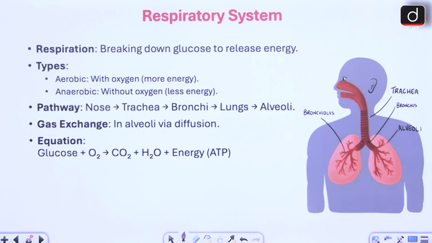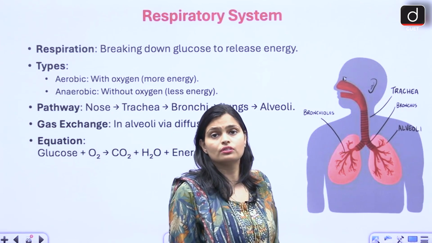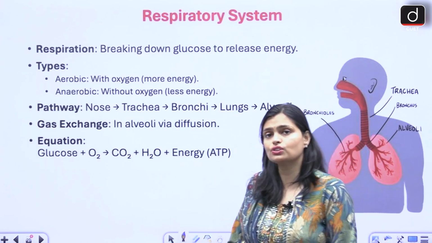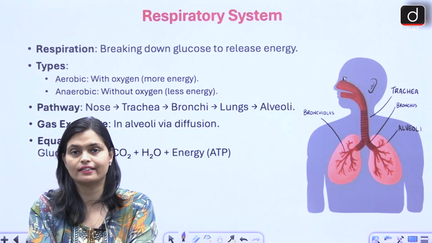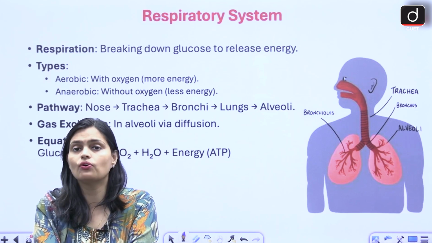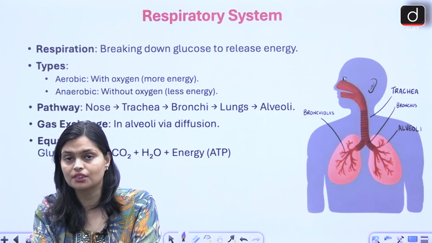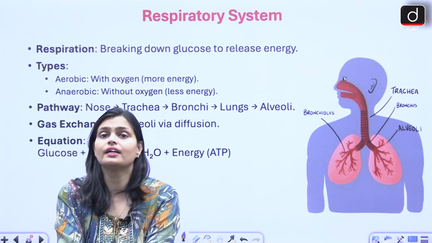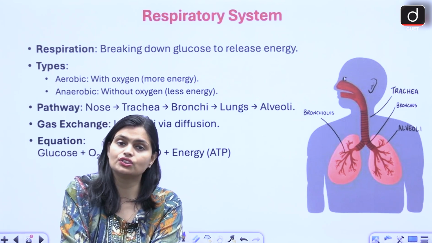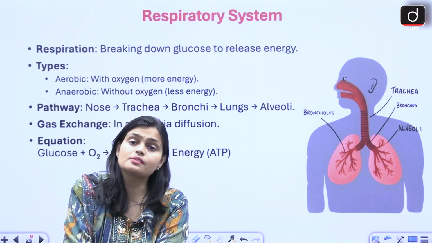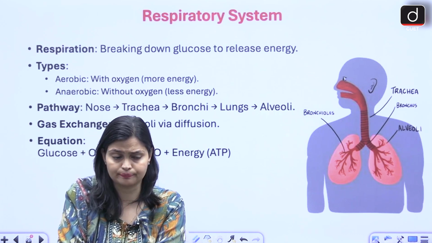Then we have another system of our body, that is the respiratory system. Now what is the function of the respiratory system? See what happens whenever the food is digested, whatever nutrient you are taking, that digested nutrient enters inside the cell via absorption. Now that nutrient is metabolized in the presence of oxygen to give you energy, ATP and water. This process is done by respiration. This is called cellular respiration.